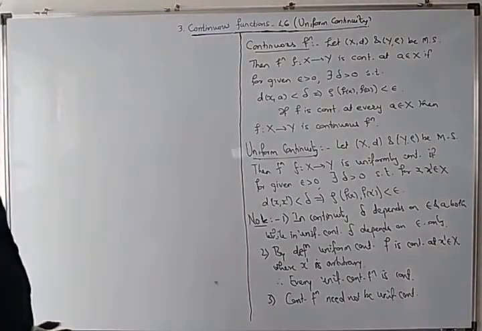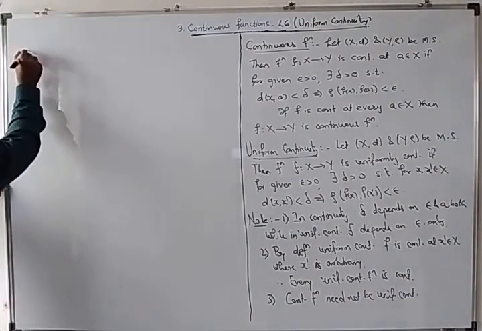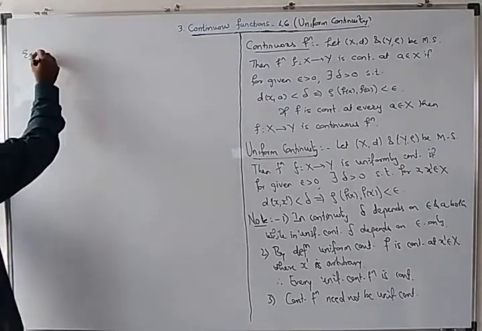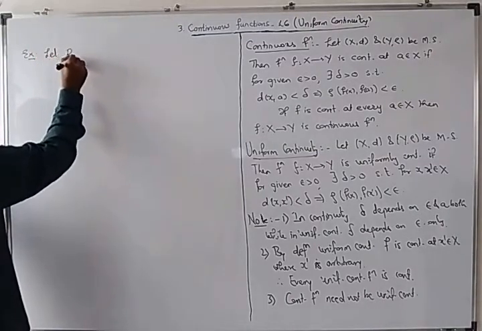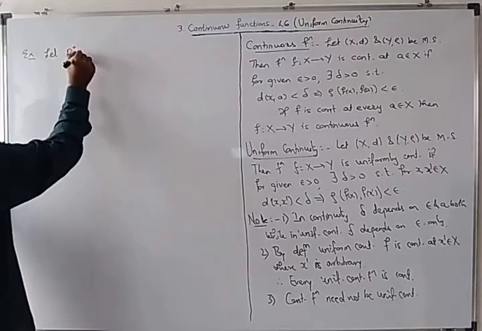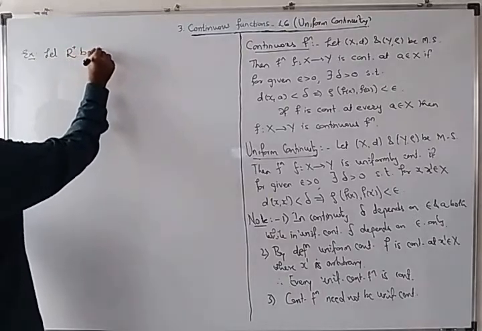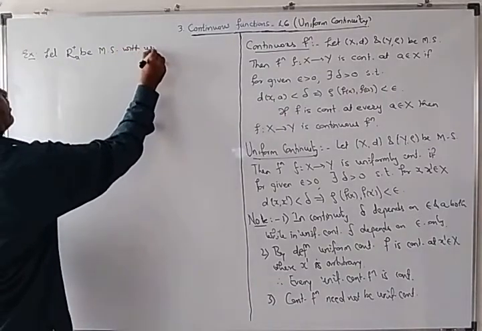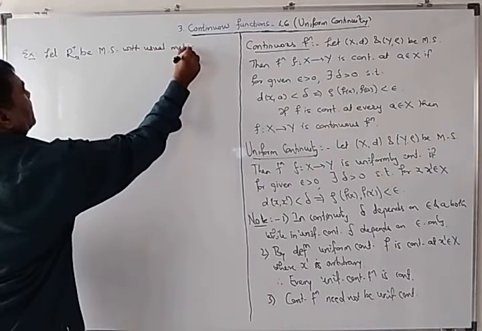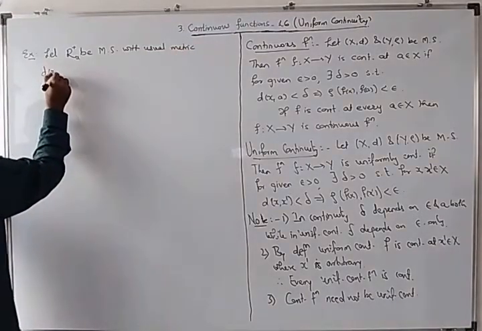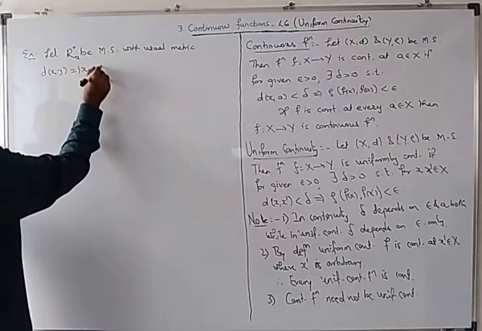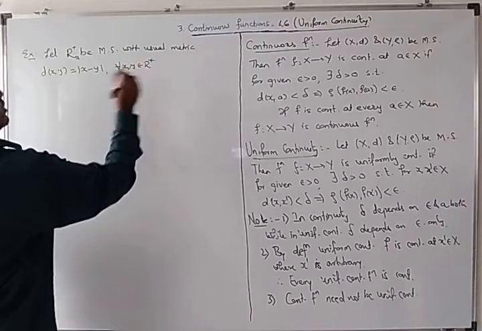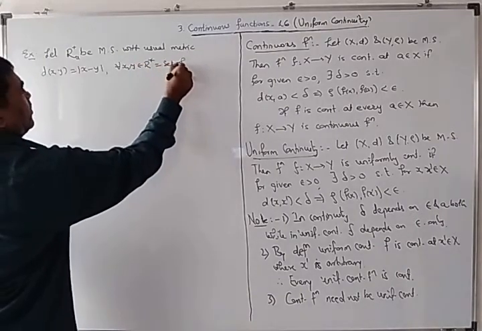So we'll take an example here. Let R plus be a metric space with the usual metric d(x, y) equal to mod of x minus y for any x, y belongs to R plus, the set of positive real numbers.